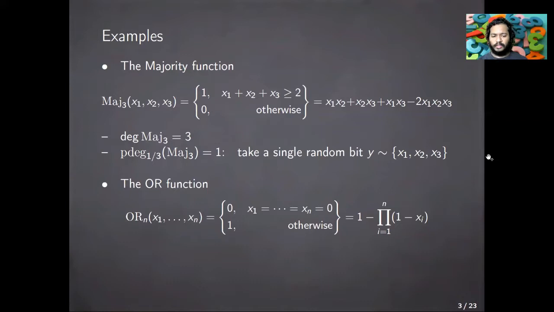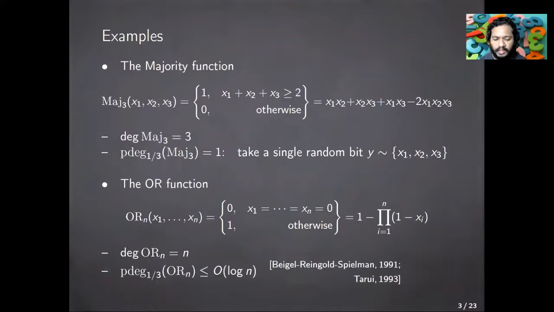Another interesting example is the OR function, which outputs 0 when the input is the n-bit 0 vector and 1 otherwise. The least degree polynomial representation for OR in the exact sense is 1 minus the product of (1 - xi), and therefore the degree of OR is n. But the p-degree of OR is significantly less. For error 1/3, it is in fact log n. This was proved independently by Beigel, Reingold, and Spielman in '91 and Tarui in '93.